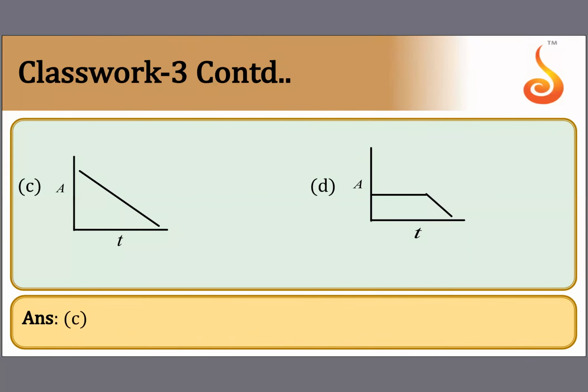Because A minus x is equal to minus kt plus A, which is of the form y is equal to mx plus c. So therefore, you get a negative slope. So C is the correct answer. Next one.